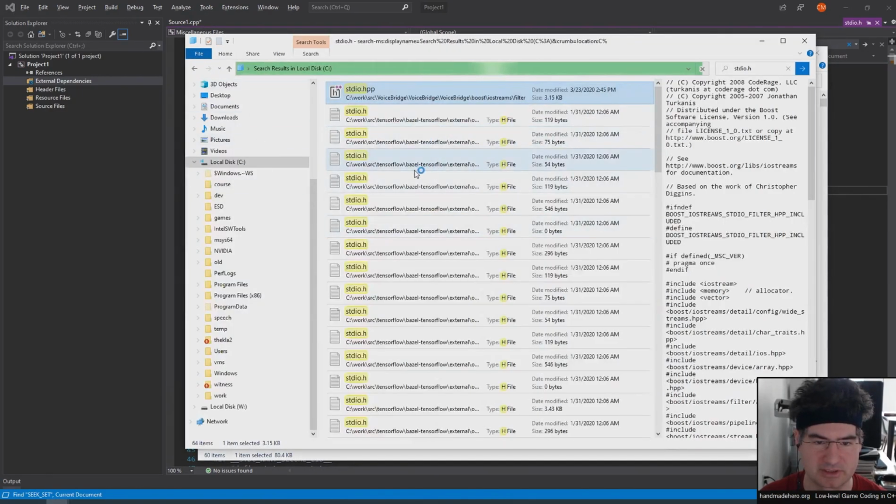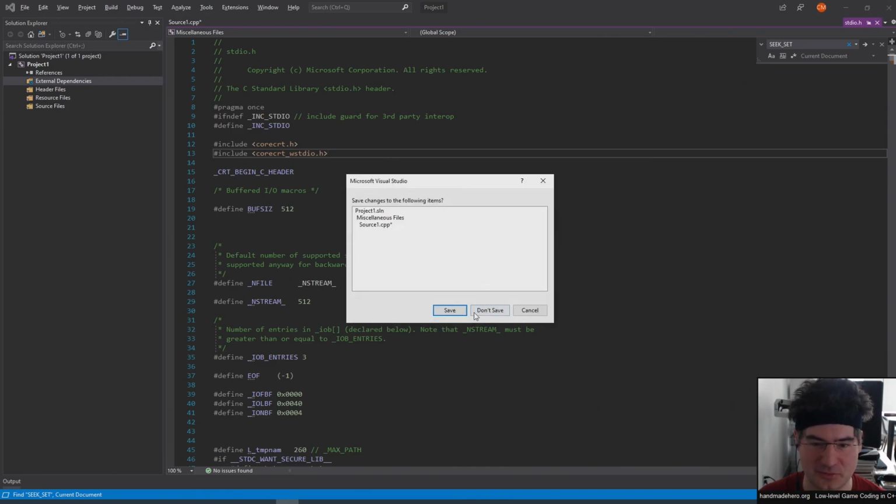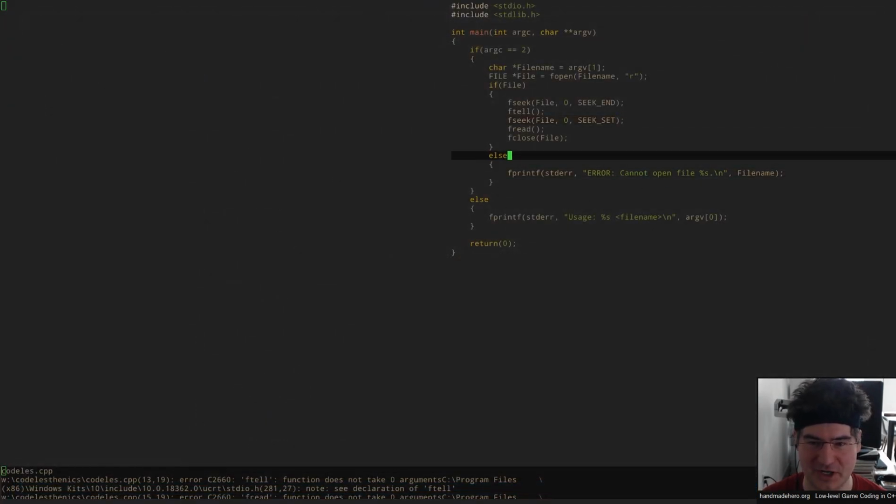Maybe we just didn't let it complete. Oh, yeah. It was just too slow. It's still not done looking in that directory. All right, so it would have found it eventually. We'll let Microsoft off the hook on that one. It's not their fault. There's too many files in the Program Files directory, I guess.